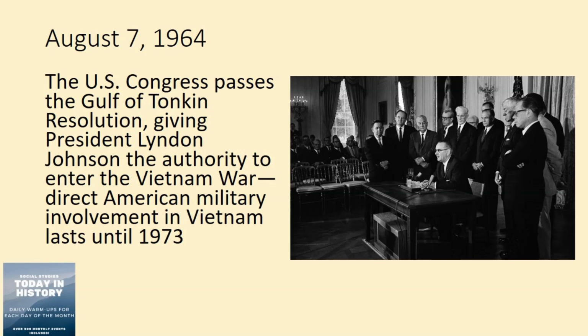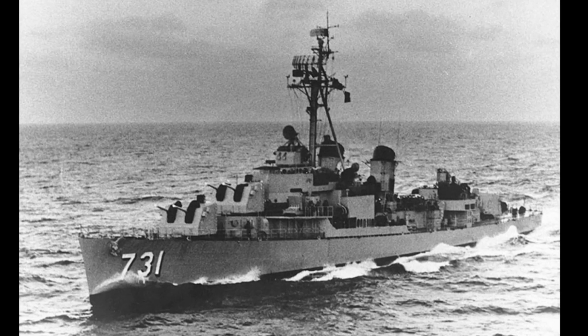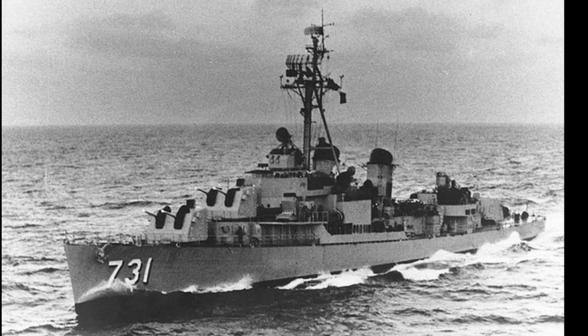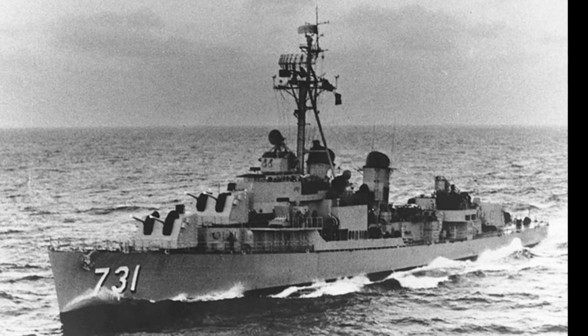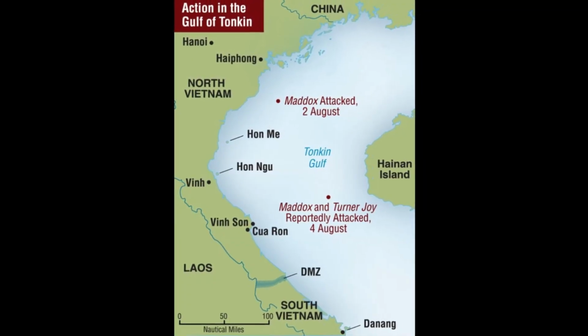In 1964, the U.S. Congress passes the Gulf of Tonkin Resolution, giving President Lyndon Johnson the authority to enter the Vietnam War. The resolution is triggered by the Gulf of Tonkin incident 5 days earlier, when 2 U.S. destroyers, which were conducting covert operations near North Vietnamese territorial waters, were fired upon by North Vietnamese torpedo boats.